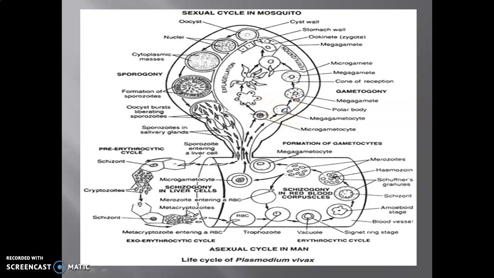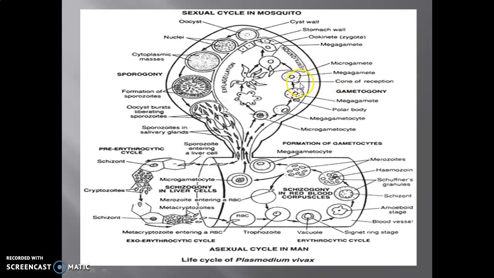The megagametocyte changes its shape to form a cone of reception, because the megagametocyte behaves like an ovum. Here is a polar body and here is a megagamete. This polar body helps to form the cone of reception.